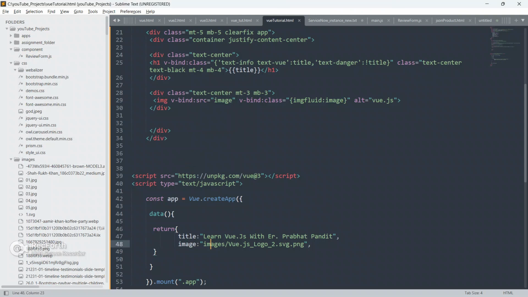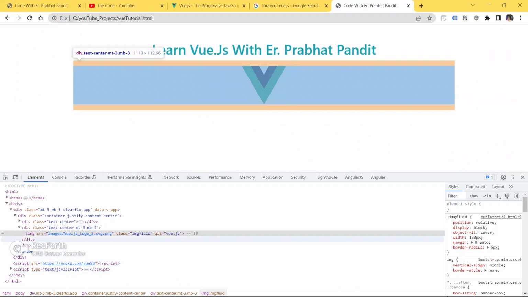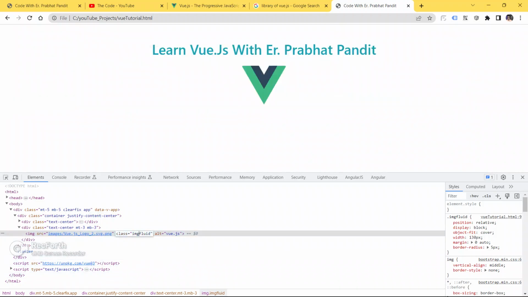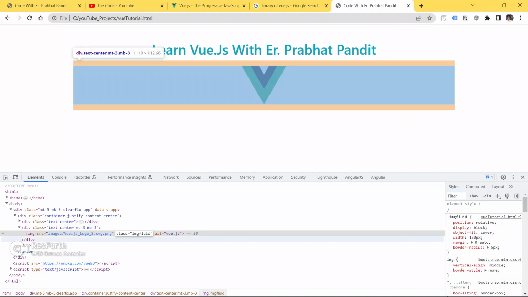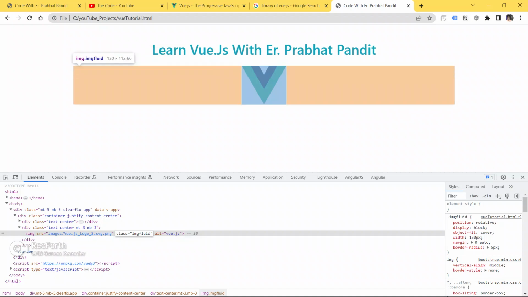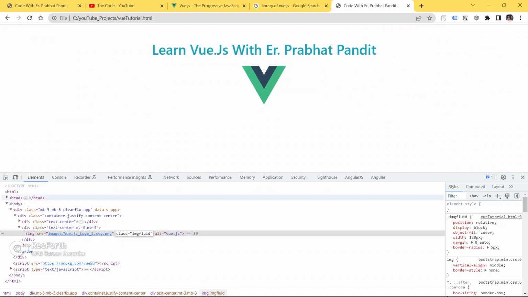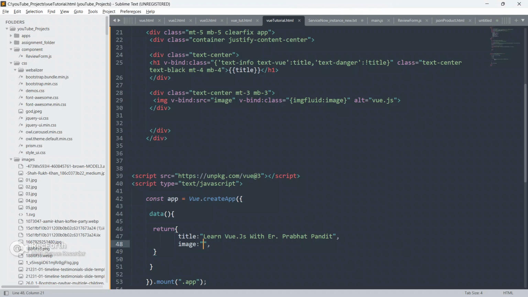See, boom guys, this class is applied because we have defined img here. Let me just remove this, save your code. As you can see guys, the img fluid class has been applied here.